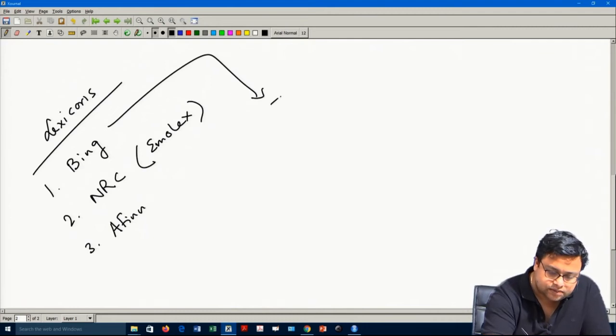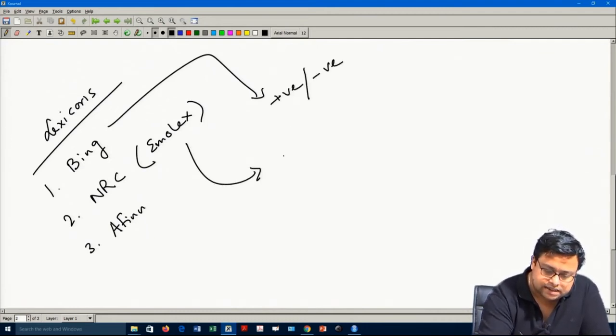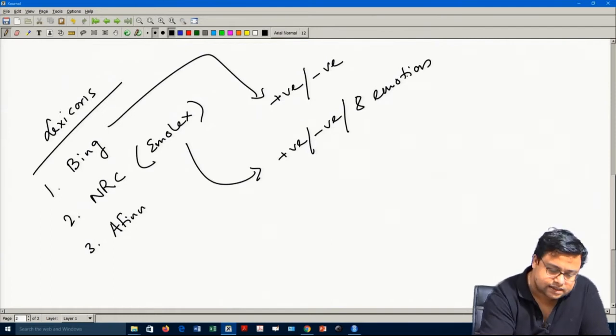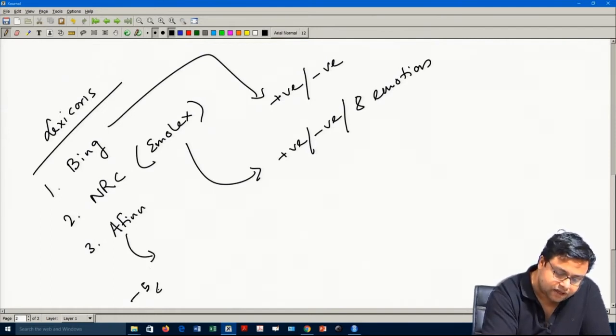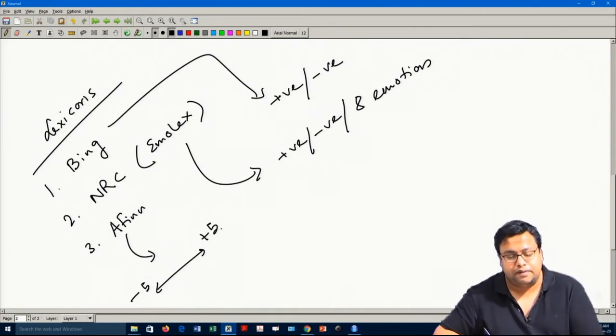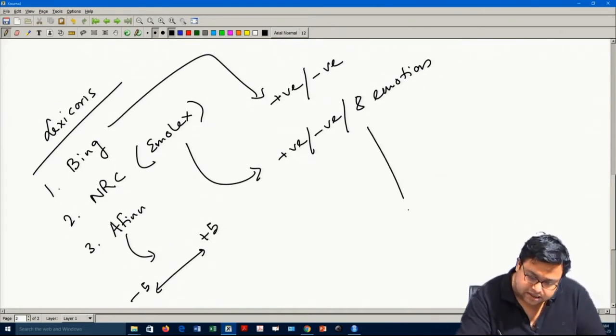Bing only says whether a word is positive or negative, that is all. NRC says positive or negative and then 8 emotions, and Afinn gives a score from -5 to +5 on a continuum. Of these 8 emotions, 4 are negative and 4 are positive.